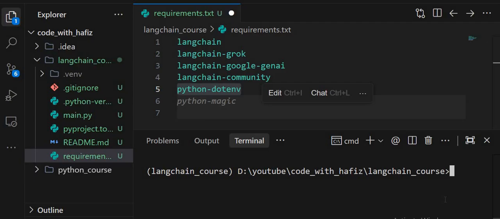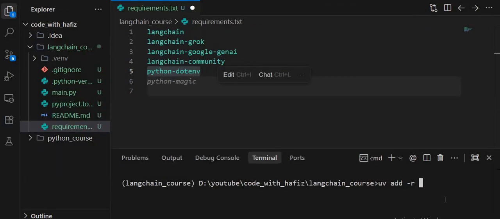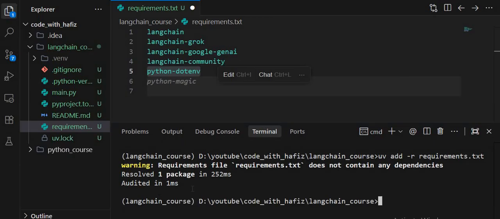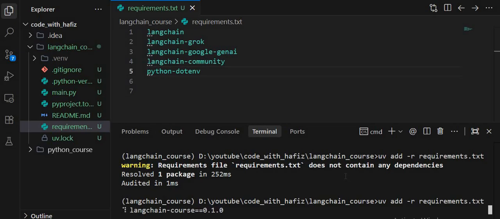So here the question arises how we will install these libraries, which we have just typed in requirements.txt. So we have a command, uv add -r requirements.txt. When I press enter, you will see I am getting "requirements.txt does not contain any dependencies." Why this? We did not save this file. So I just save the file, and I run this command again.